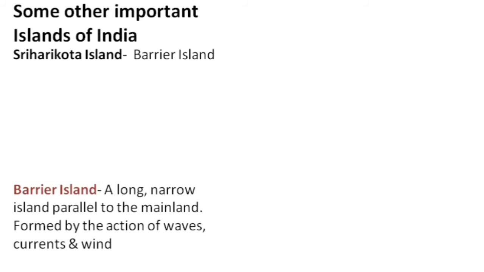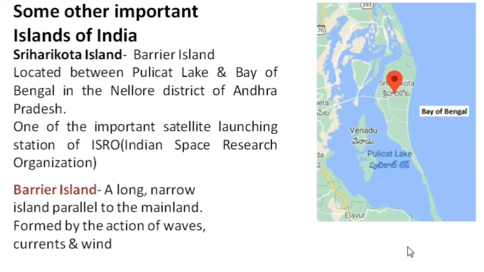Next, we will discuss some other important islands of India. First one, we have Sriharikota Island, which is a barrier island. But what is the meaning of that? It is a long narrow island which is parallel to the mainland area, specifically formed by the action of waves, currents and wind. Just have a look here in this picture for greater clarification.